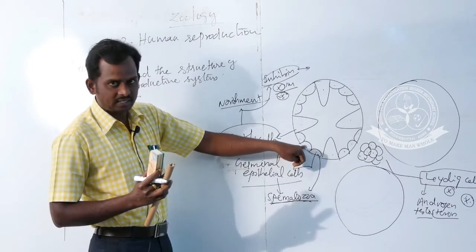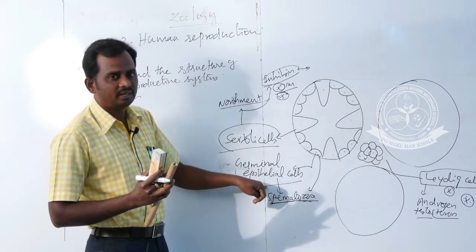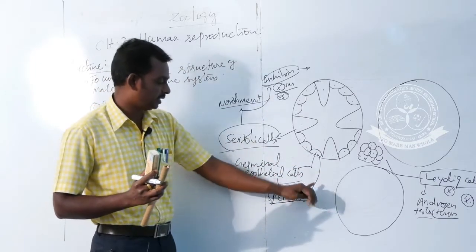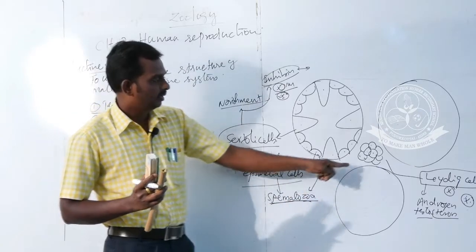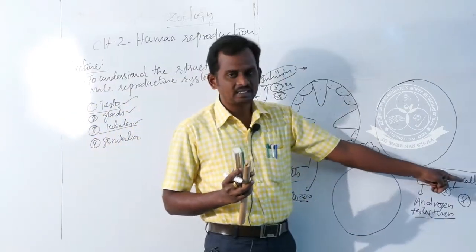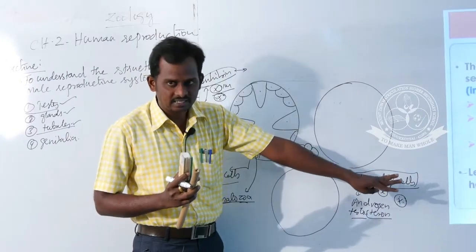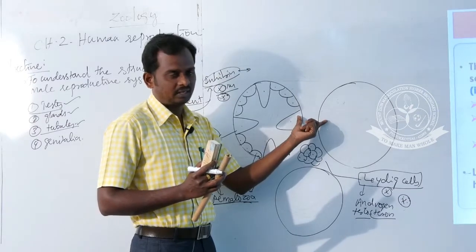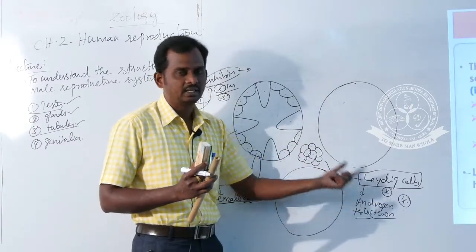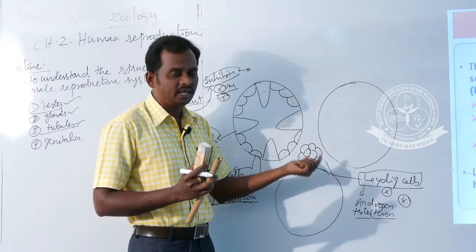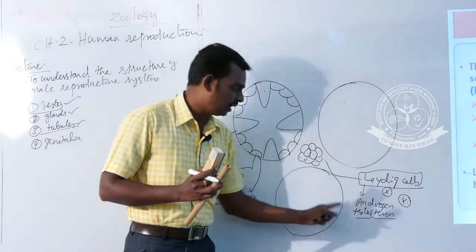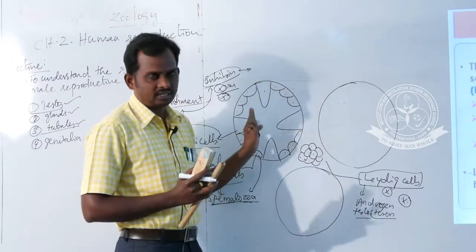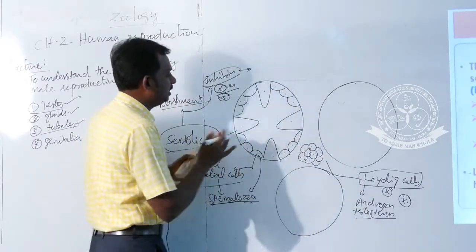And what is the name of these cells? These cells are germinal epithelial cells, which are modified into spermatozoa. And what is the name of these other cells? Leydig cells are interstitial cells. Interstitial cells means the cells lying between two structures. Leydig cells are the endocrine part of the male reproductive system, which secretes androgen or testosterone.